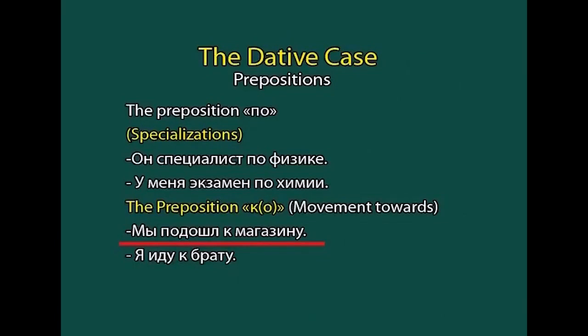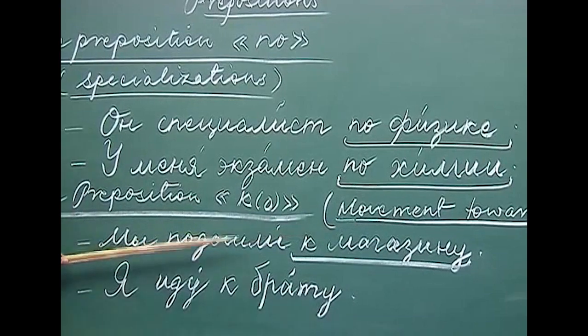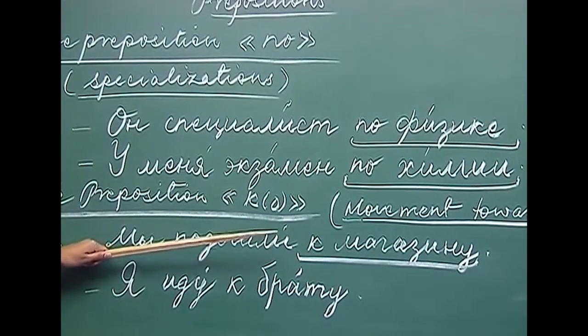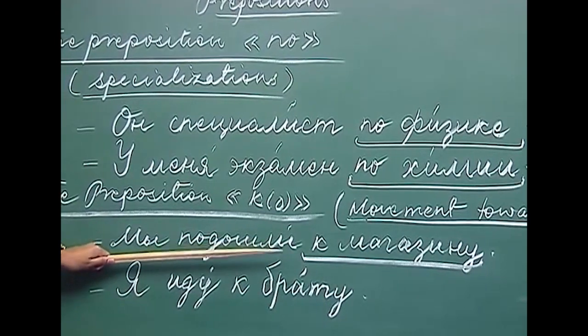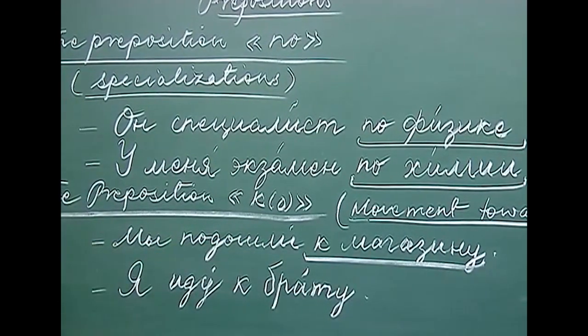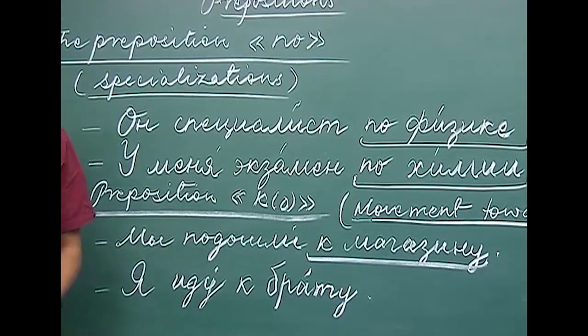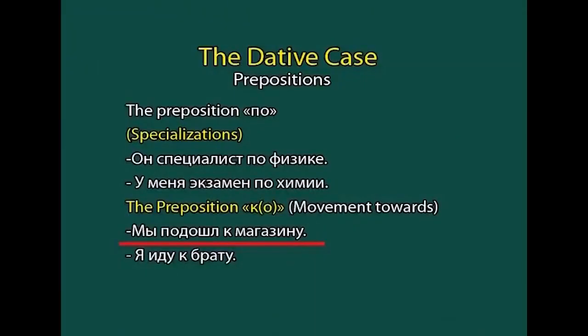For example, Мы подошли к магазину. See, the verb подойти is a verb of motion. So, this verb itself denotes the motion or a movement towards something. Мы подошли к магазину. К чему вы подошли?